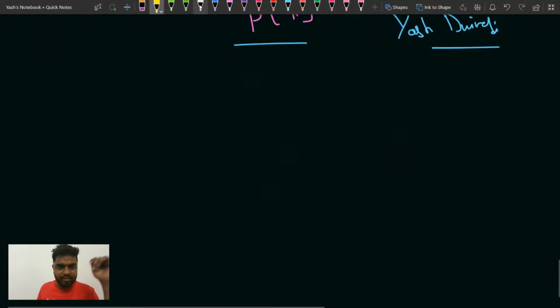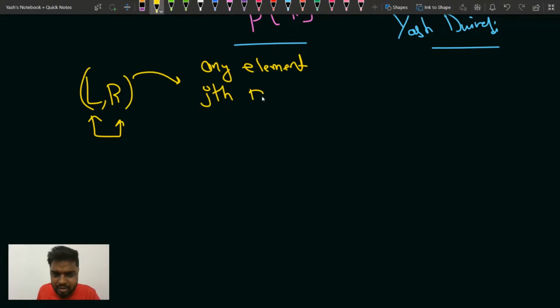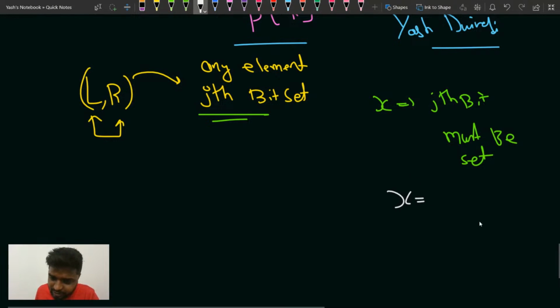Because if I am talking about the jth bit, coming back to this question, you have L and R. In this range L to R, if any element has the jth bit set, if the jth bit is 1 in any of the elements, then in X also the jth bit must be set.